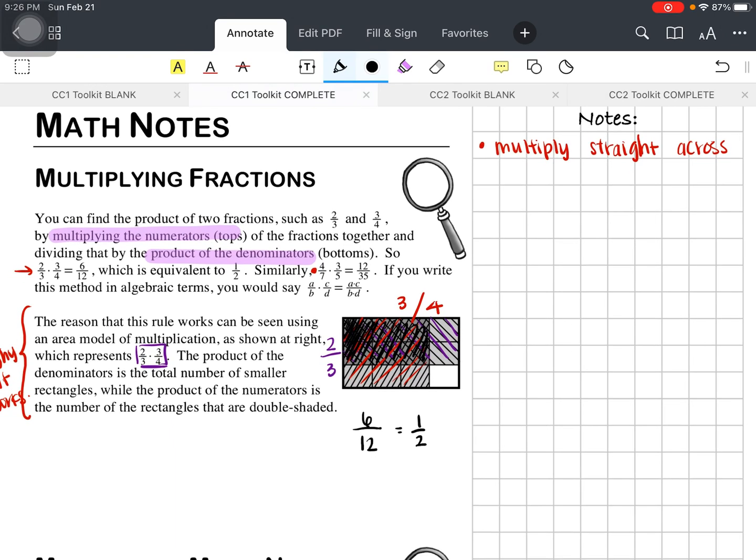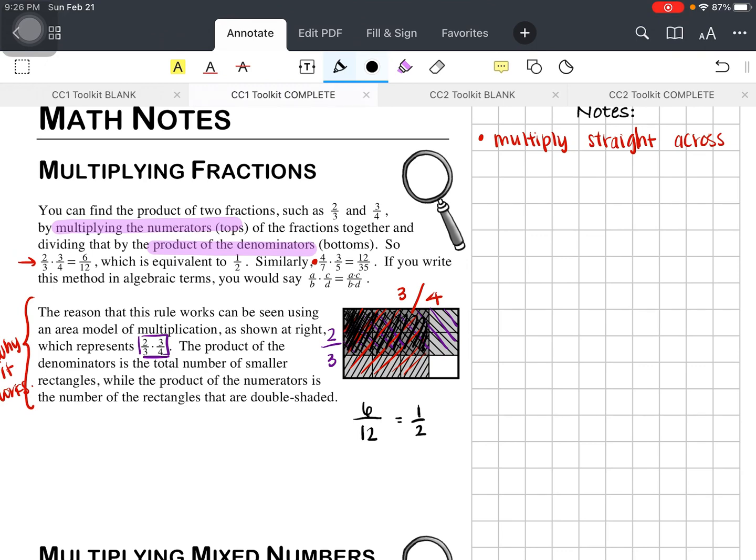right? Same thing if I were to look at another example. If I wanted, let's do 1/2 of 1/8, right? You want half of 1/8. So the way that we do this is 1/2 times 1/8. We multiply straight across. 1 times 1 in my numerator is 1. 2 times 8 in my denominator is 16. And that's how you get it, right?